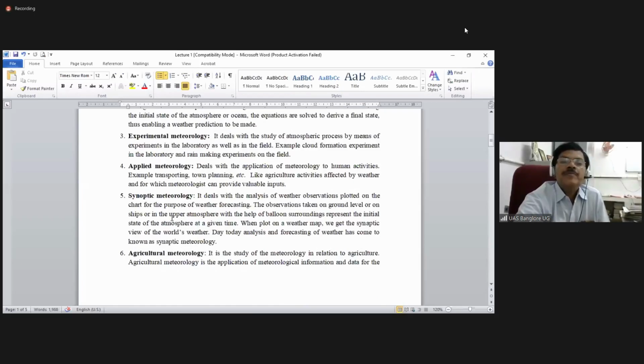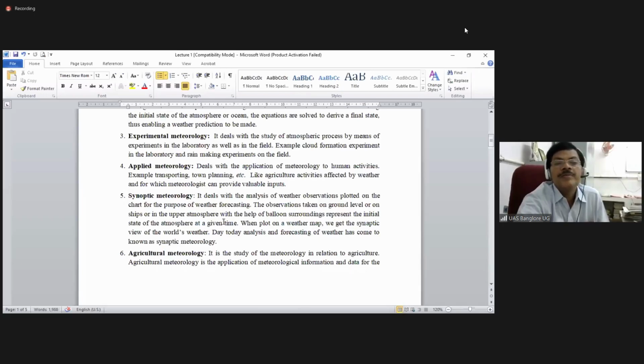Then synoptic meteorology. So the synoptic meteorology deals with the analysis of weather observations plotted on the chart for the purpose of weather forecasting. The observations taken on ground level or on ships or in the upper atmosphere with the help of balloon soundings represent the initial state of the atmosphere. I think you might have seen in the airport or harbors, seaport, how exactly the wind movement is taking place.